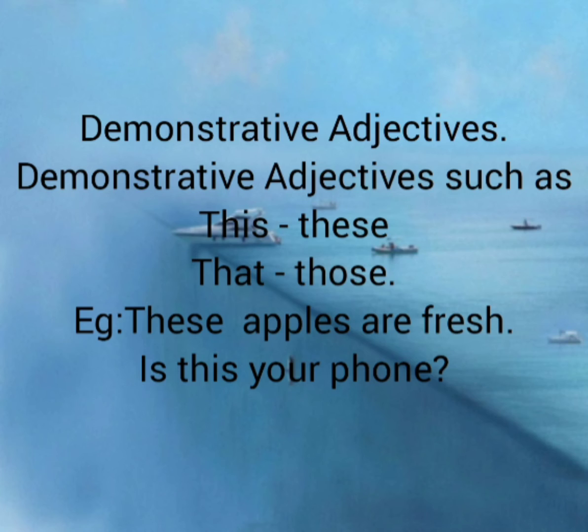The next type is demonstrative adjectives. Demonstrative adjectives show demonstration: this, these, that and those. So by using these adjectives, we can show demonstration. Example, these apples are fresh. This demonstrates which apples are fresh. The next example is, is this your phone? It is asking, is this your phone?